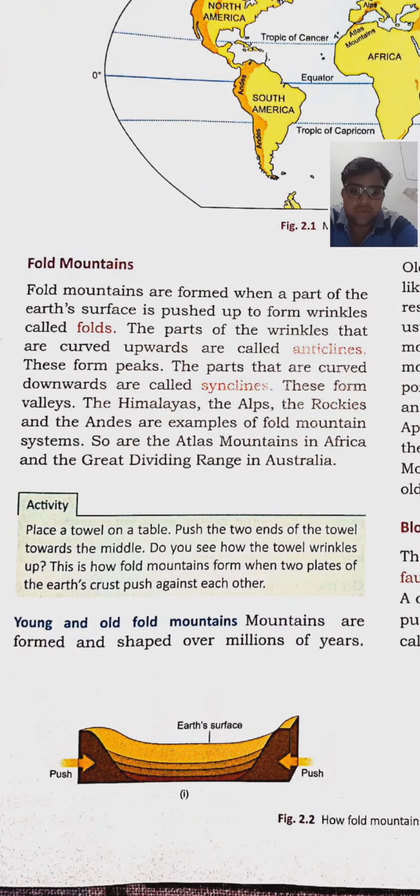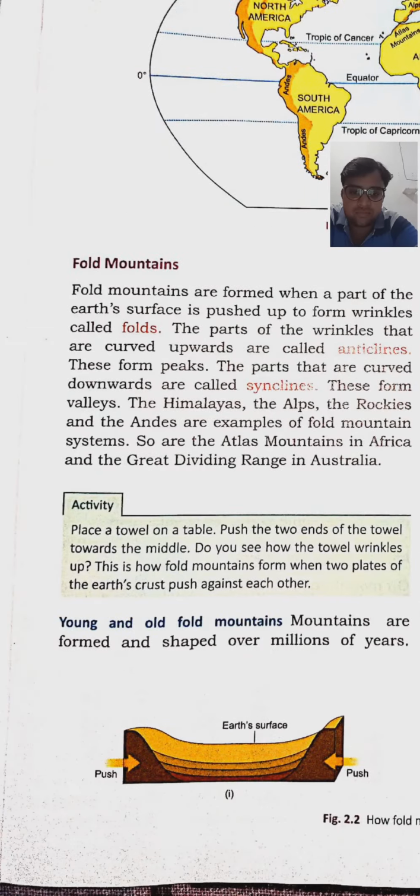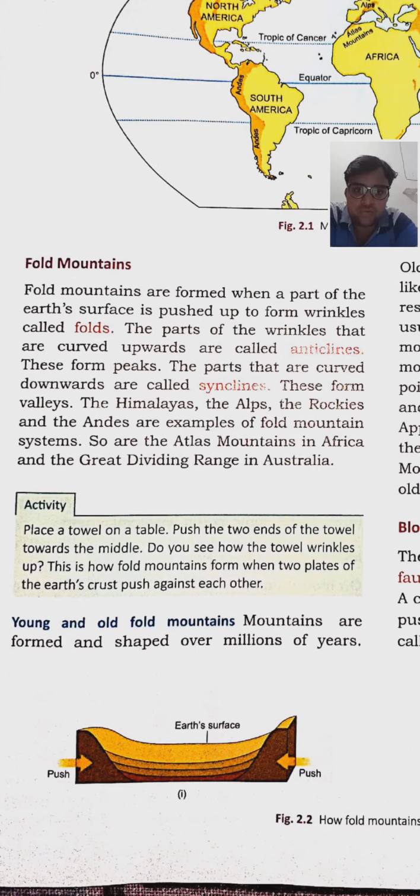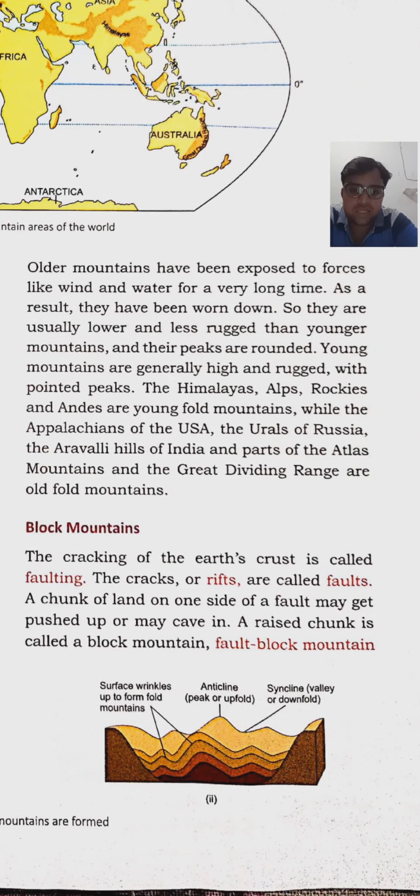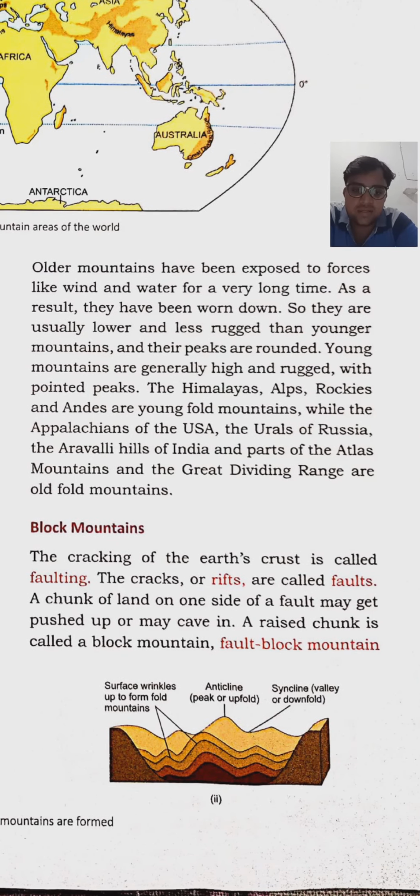You can see at the bottom of the page how fold mountains are formed. In figure 2.2 at the bottom, you can see push and pull is created. The earth surface is there. Under the earth surface, the push is created, and because of the push, you can see in the second figure, the wrinkles are created. Surface wrinkles up to form fold mountain.